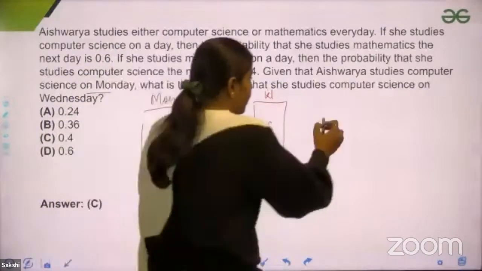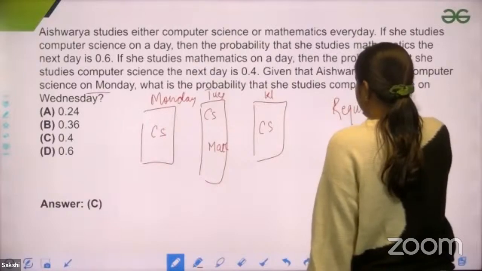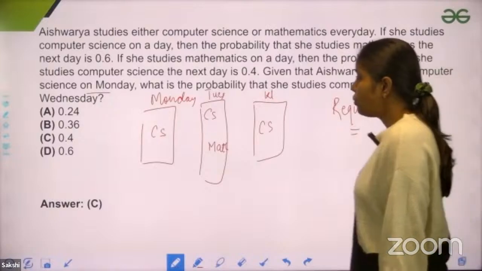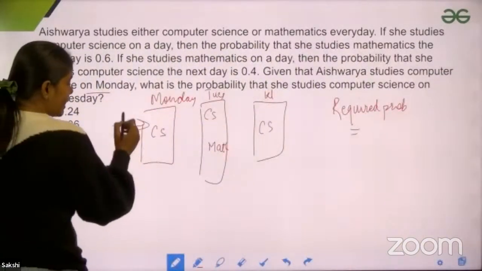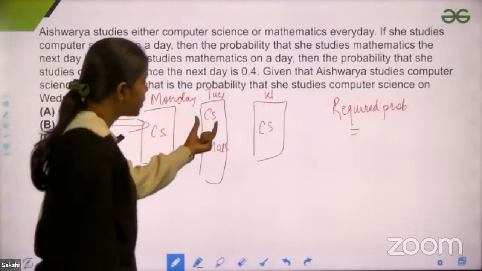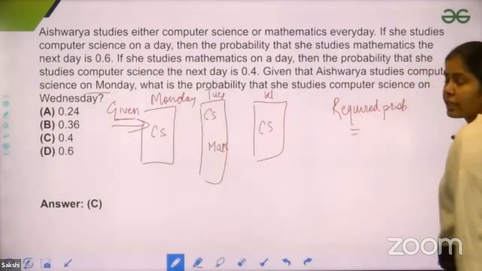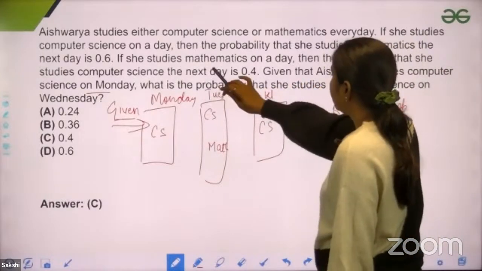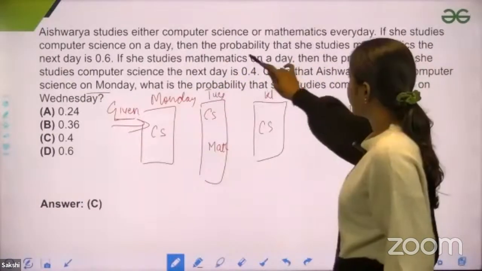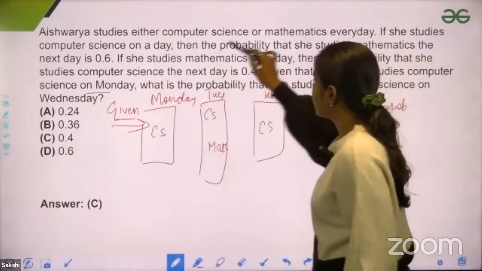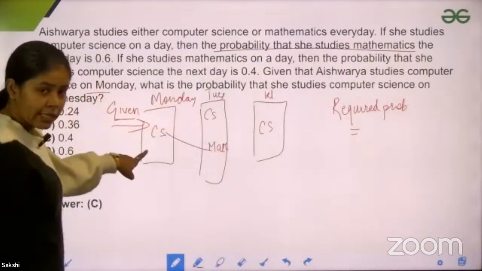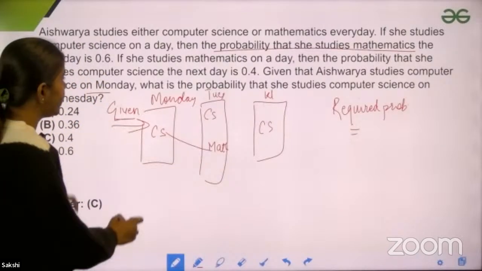What would be the required probability here? It is already given that she is studying computer science on Monday. So what is the probability that she'll study computer science on Tuesday and computer science on Wednesday? If she studies computer science on a day, then the probability that she studies mathematics the next day is 0.6.